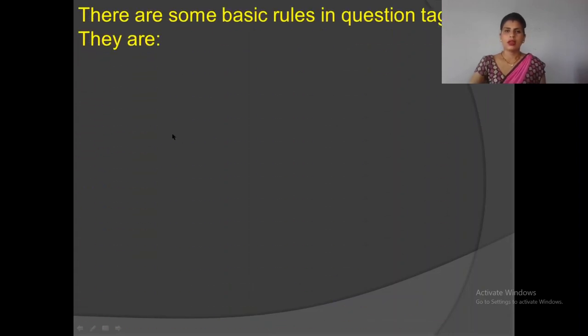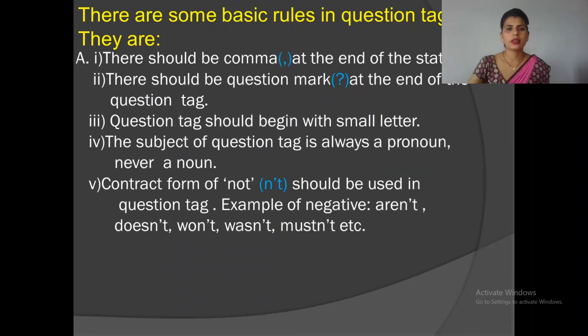Students, before making question tag, we need to know some basic rules of question tag. They are: there should be comma at the end of the statement. There should be question mark at the end of question tag. Question tag should begin with a small letter. The subject of question tag is always a pronoun, never a noun. Contract form of not, an apostrophe t, should be used in question tag. Example of negative: aren't, doesn't, won't, wasn't, mustn't, etc.